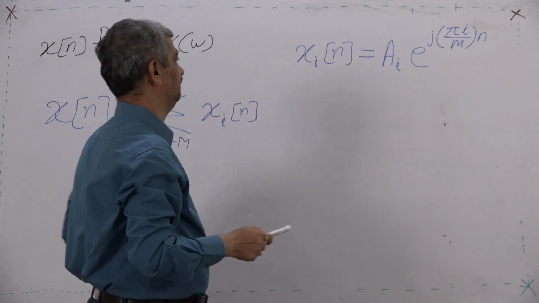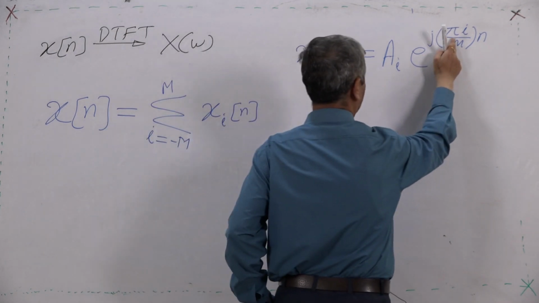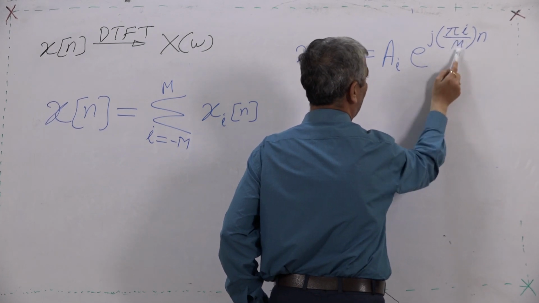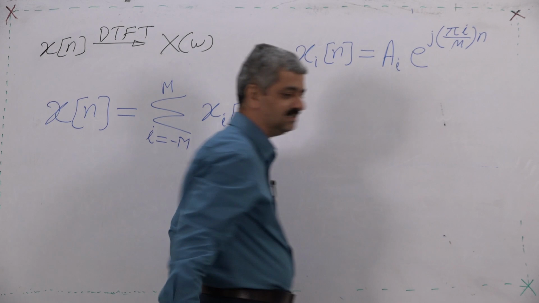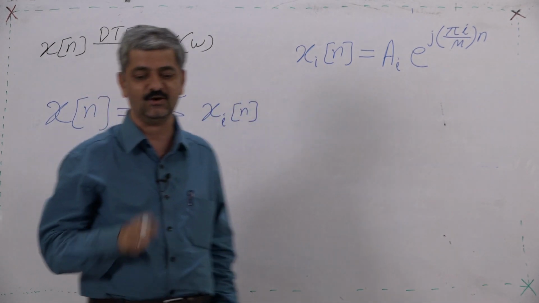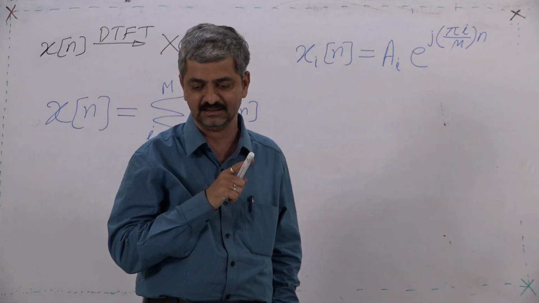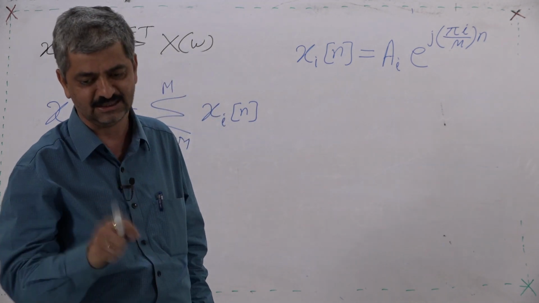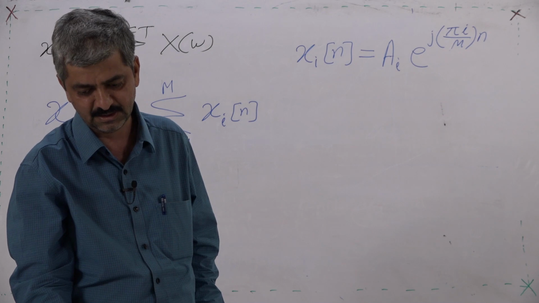So, e raised to pi I upon M, where M is capital M, is a rotating point on the unit circle, either in clockwise or anti-clockwise direction.